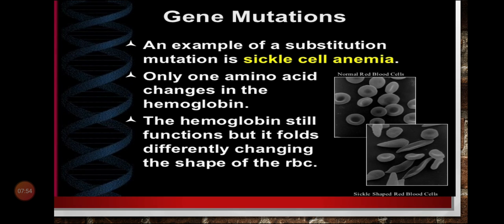Because only one nitrogen base is going to change, so only one amino acid is going to change. The hemoglobin still functions, but it folds differently, changing the shape of the RBC. The function of hemoglobin won't change because of the change in one amino acid. So this type of mutation does not cause any major change.